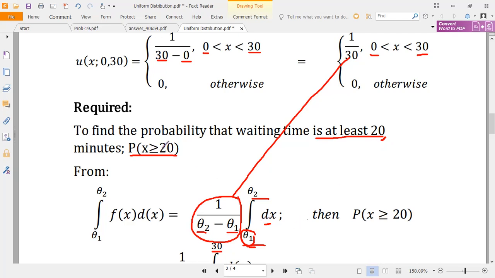In our case, it's at least 20, that's why we took 20 right here up to 30. If it could be other limits, for instance, if the question says the probability is between, let's say, 20 to 25, we would have used 25 instead of 30 right here, the limit which has been given. So these limits change depending on what is given in the question, but this comes from the function right here. So don't confuse the limits, this one and this.